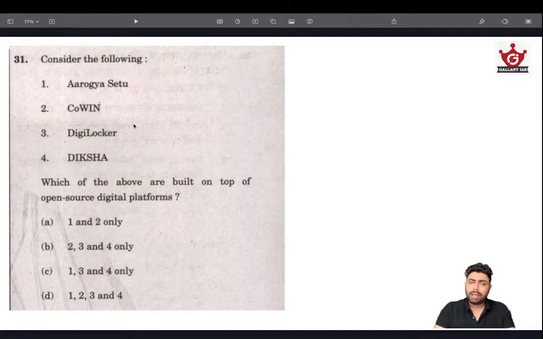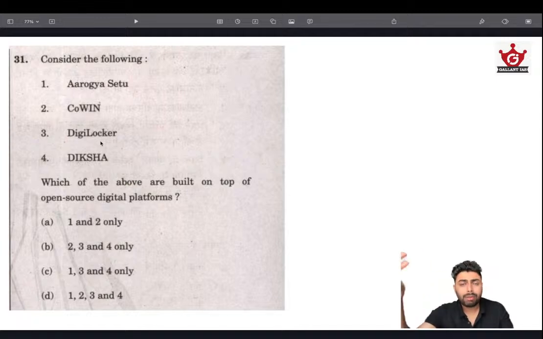This is 2022, and Arogya Setu and Cowin were among the most used applications back then, for information as well as taking bookings for immunization, what we take as protection against the COVID pandemic. Vaccine booking was all done under Cowin, and vaccine certificates were issued under Cowin. Arogya Setu, same thing.